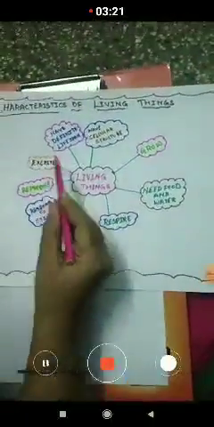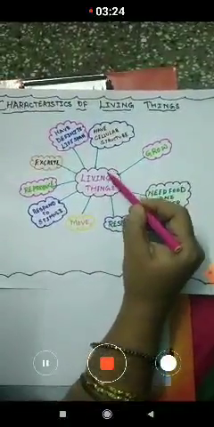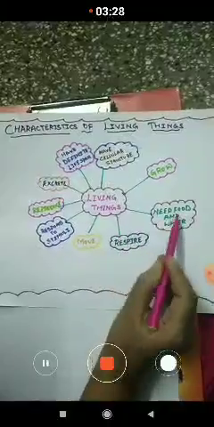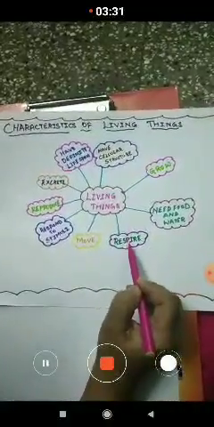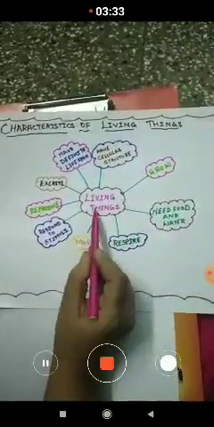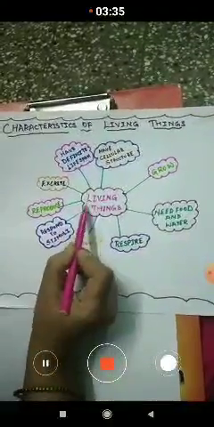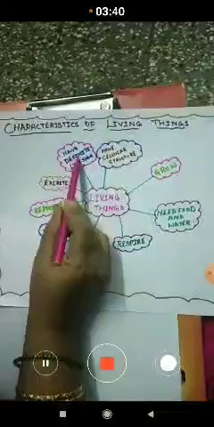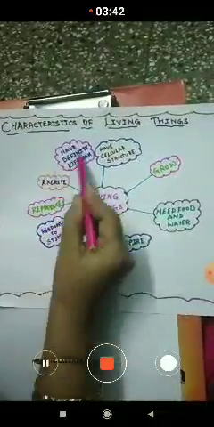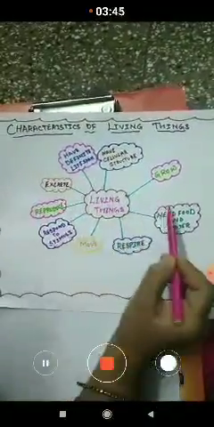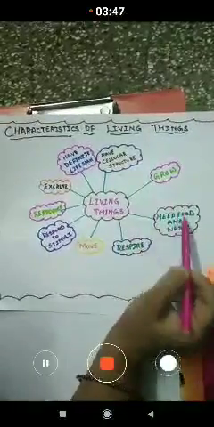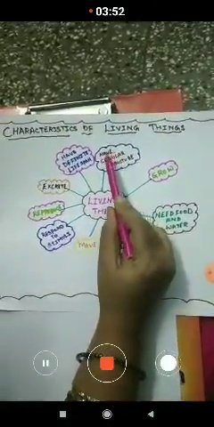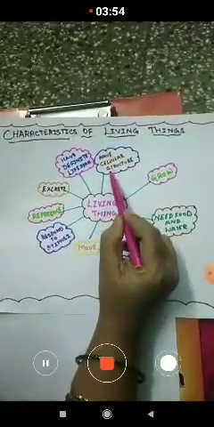Now when we see this chart, children, you are going to learn that living things have cellular structure, living things can grow, living things need food and water, living things respire, living things move, living things respond to stimuli, living things reproduce, living things excrete, and living things have a definite lifespan. These are the 9 characteristics. You are going to learn them in this class in a detailed manner. Today we move on to the first characteristic, that is, living things have a cellular structure.